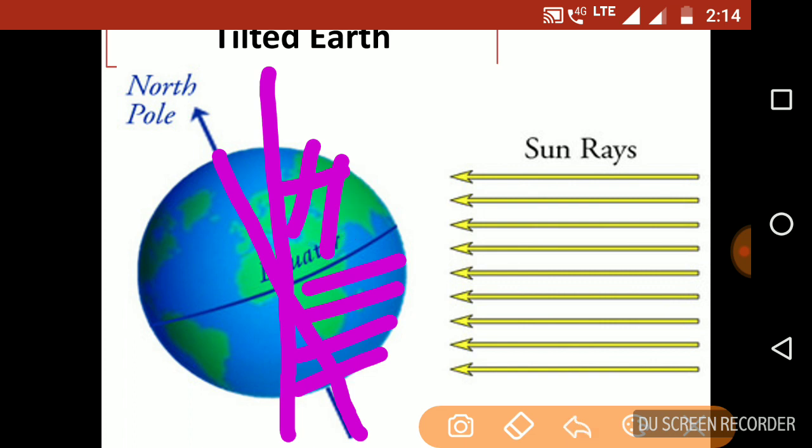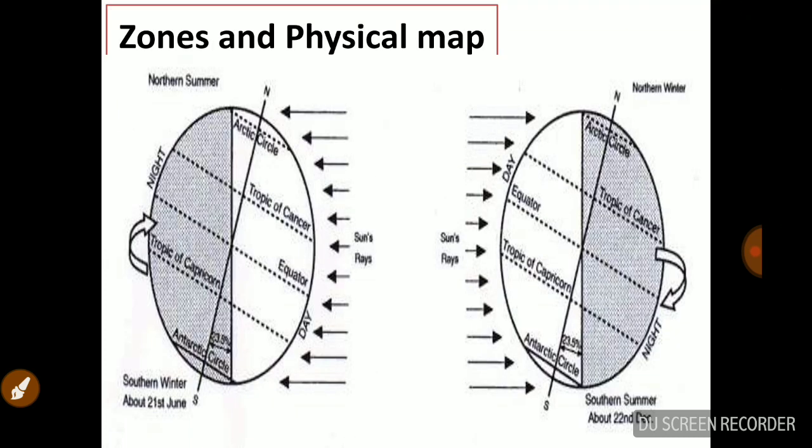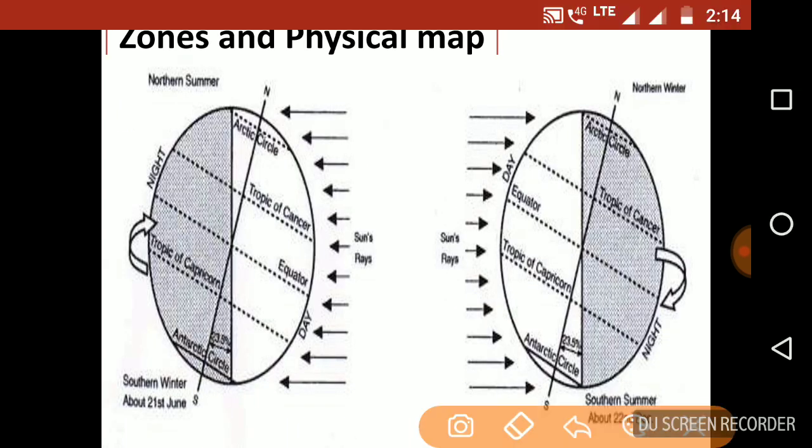So if the earth is slightly tilted, the sunlight will fall on different portions in different distribution. It is not uniform all over the planet; it changes slightly. So that is the highlight point of the tilt. You can see in this figure, it is exactly correct. Suppose just imagine that the sun is in the middle point. So here is the sun, and